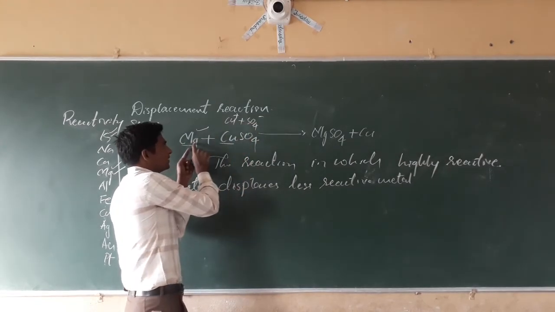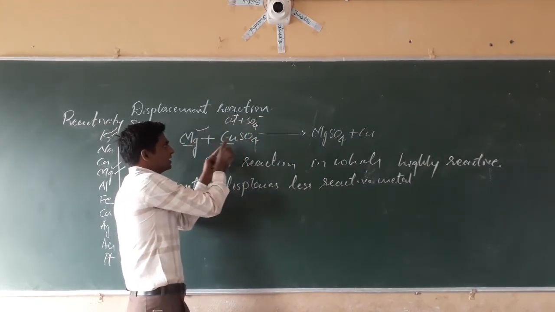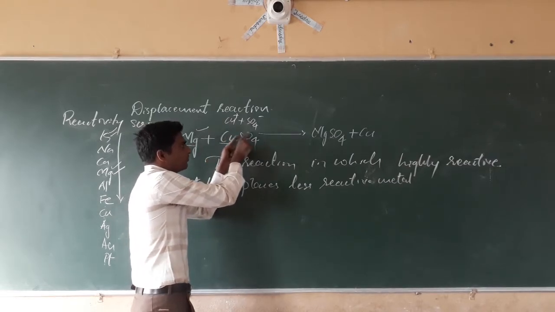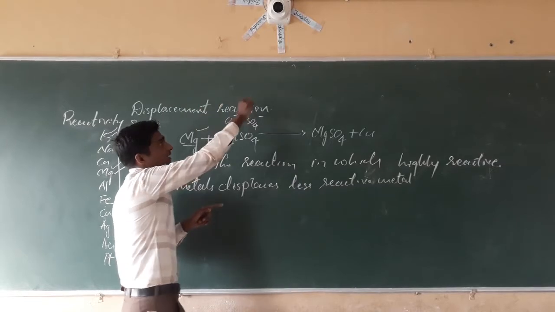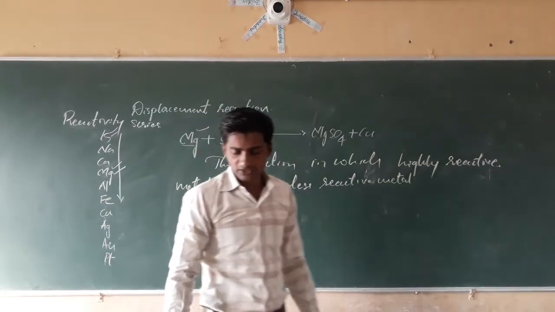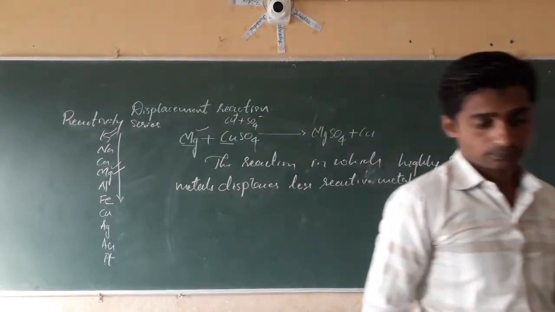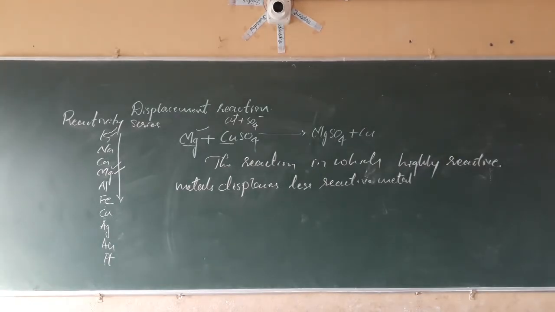A highly reactive metal displaces the less reactive metal from its ions; this is called the displacement reaction.